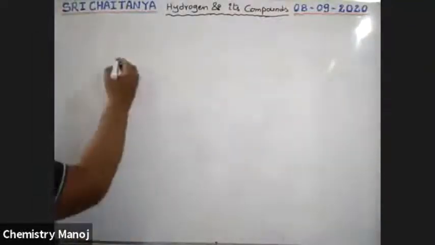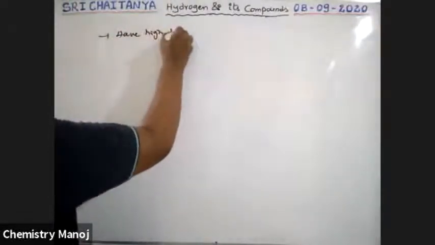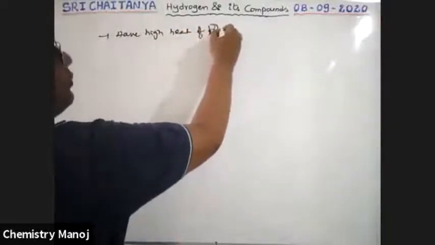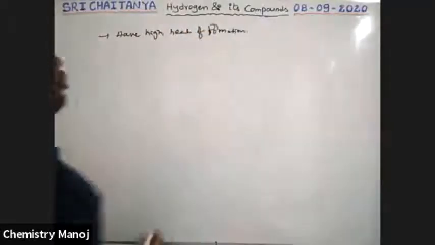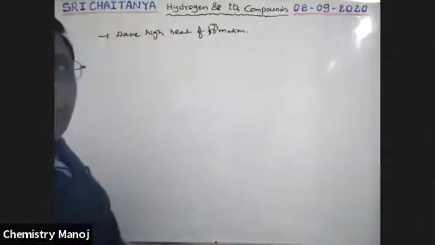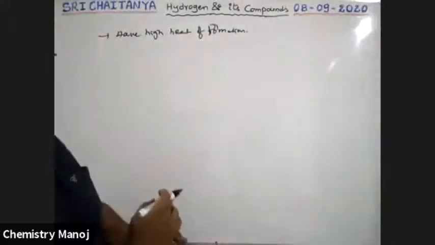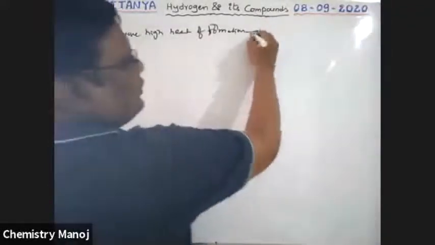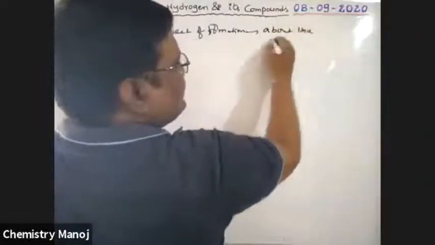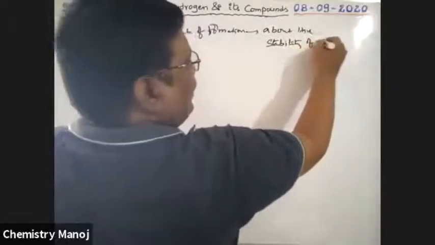So all these hydrides have high heat of formation. That means during formation of these hydrides, more heat energy is released. More heat energy released means there is a strong attraction between those two elements. This gives the stability of our hydrides.